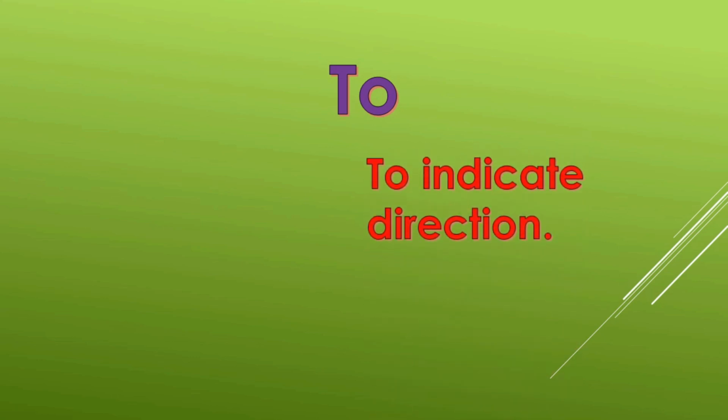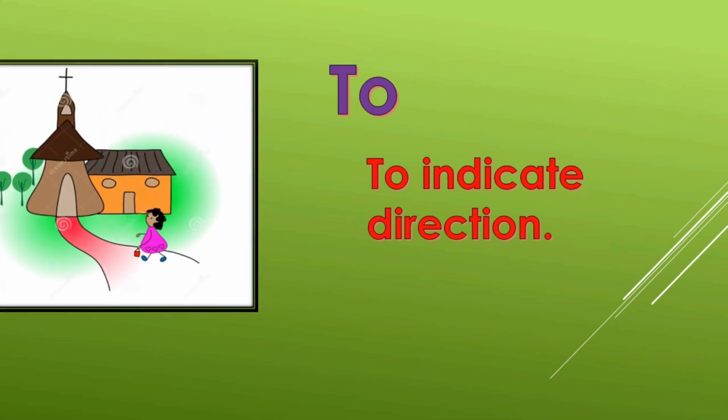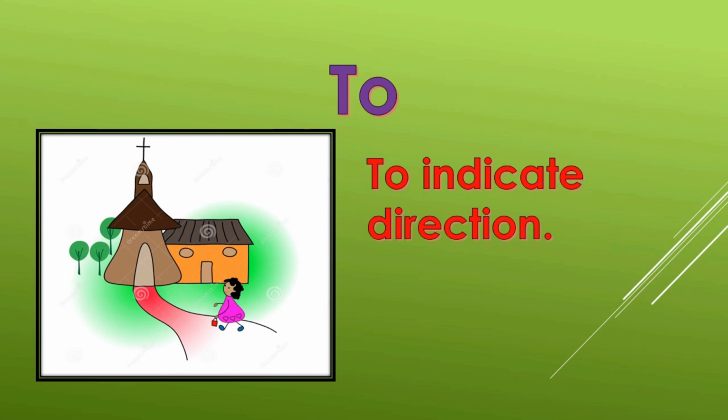Now to. Where do we use to? To is used to indicate direction. What kind of direction? Let us have a look at this picture first. We find someone going towards the church.